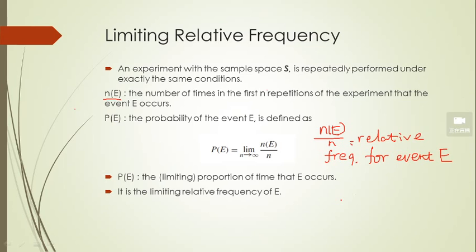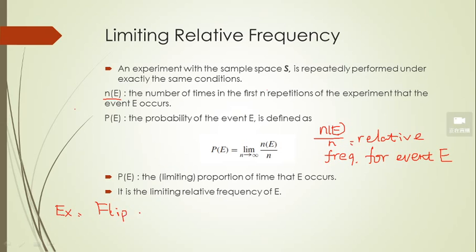And how can we understand it? It's a limiting case, okay? How can we understand it's a limiting case? As an example, let me just explain. Flip a coin. Flip one coin, okay?